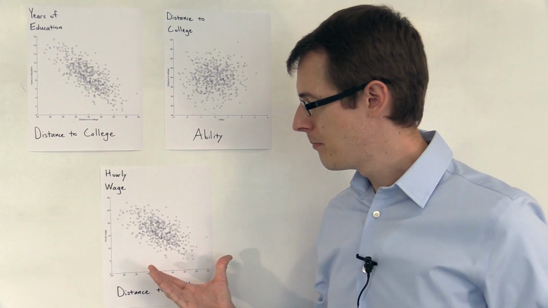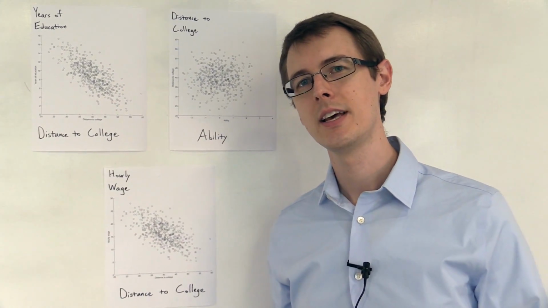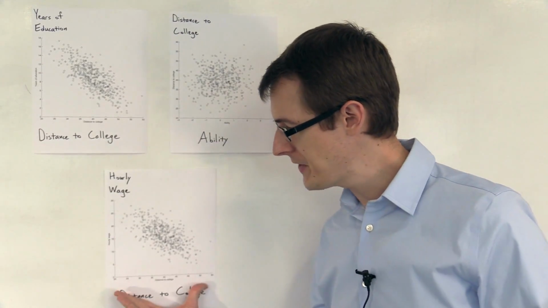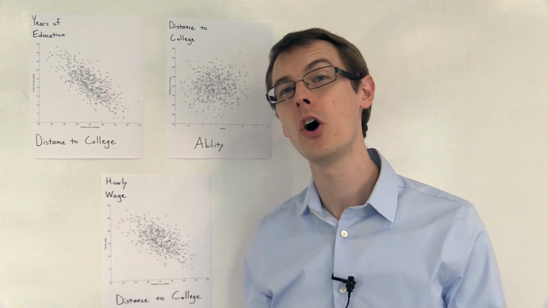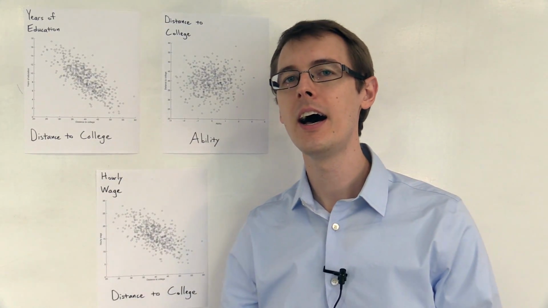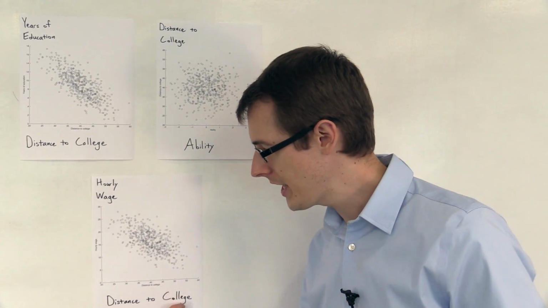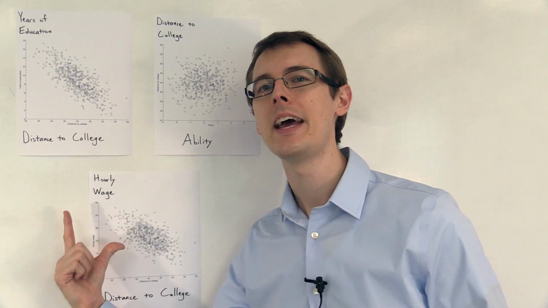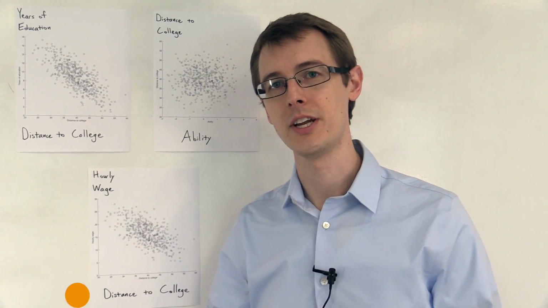So, because we've said that this instrument satisfies those three assumptions, we can conclude from this plot that this correlation represents a causal effect of years of education on hourly wage, of the treatment on the outcome, by looking at the correlation between the instrument and the outcome. That's the main idea of instrumental variables analysis.